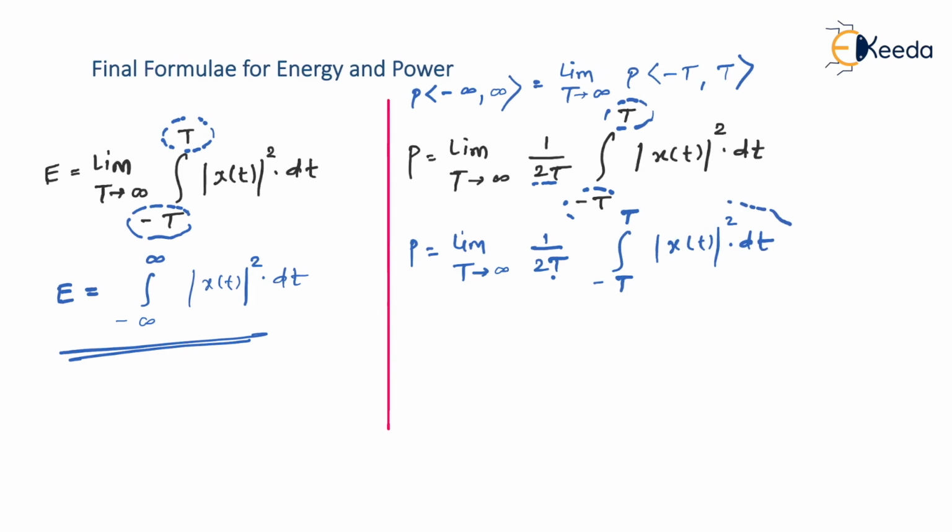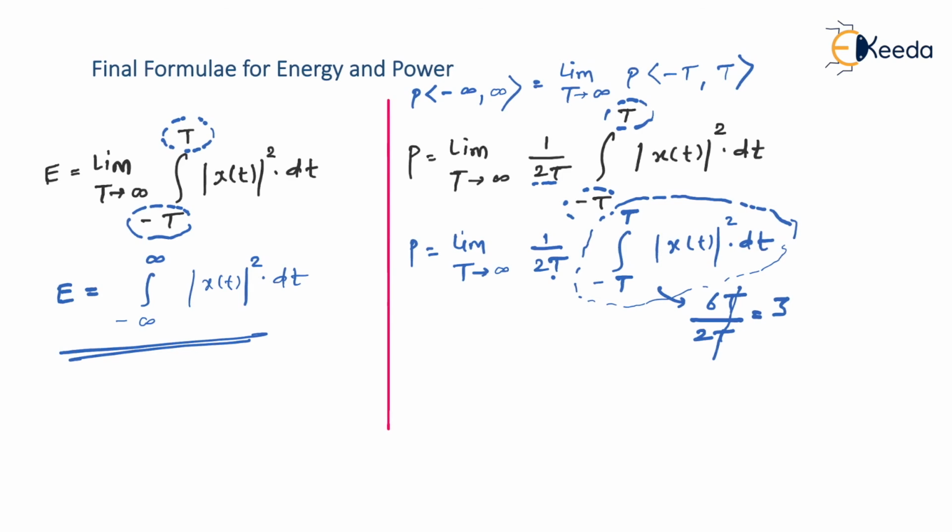When you solve this integration, you don't know the value of x of t, so we don't know its magnitude, what its square would be, or what the scenario is after integrating it. So there are a few possibilities. For example, it may come out like 6T, just taking an example, and then it is divided by 2T, and here T gets cancelled, so it becomes 3. So you get the answer as 3 watts in this case, right?